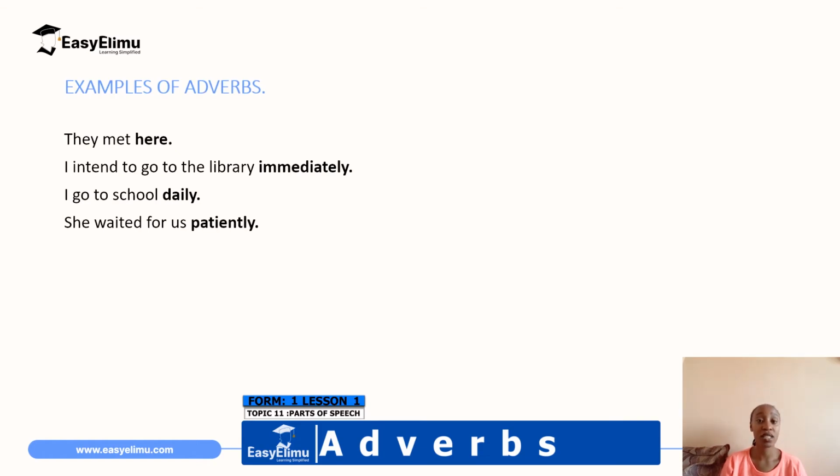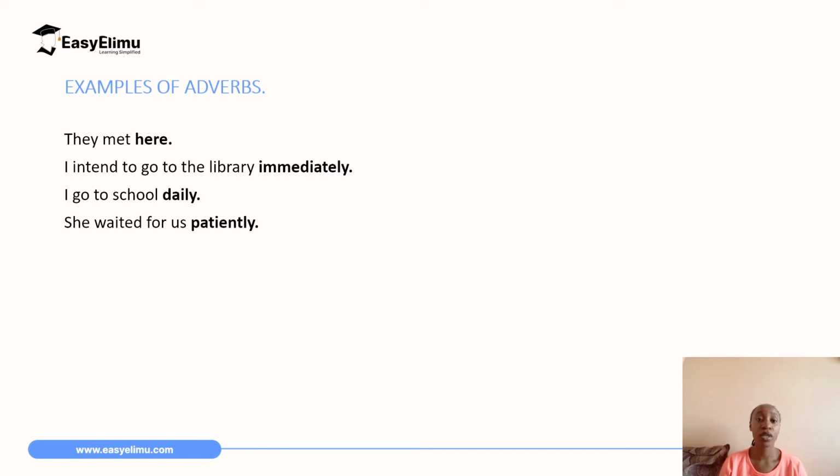So the first example, they met here. When you ask yourself, where did they meet? The answer is they met here. So here is an adverb because it answers the question where. I intend to go to the library immediately. When do you intend to go to the library? The answer is immediately. So immediately is an adverb.